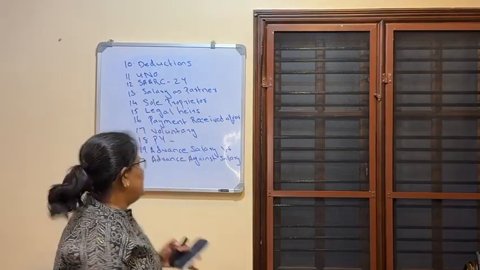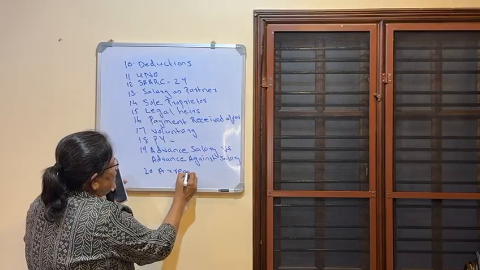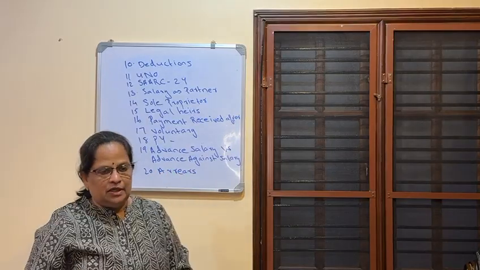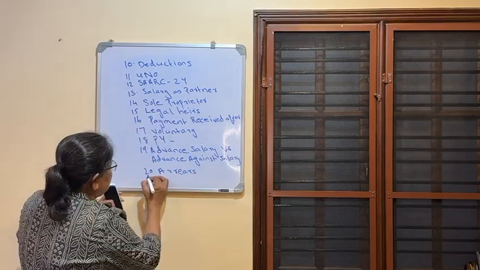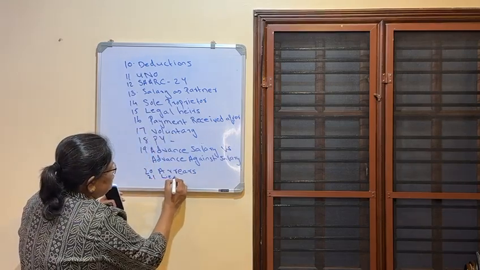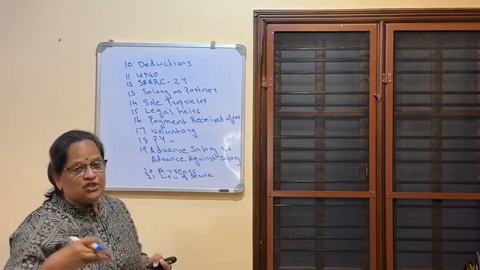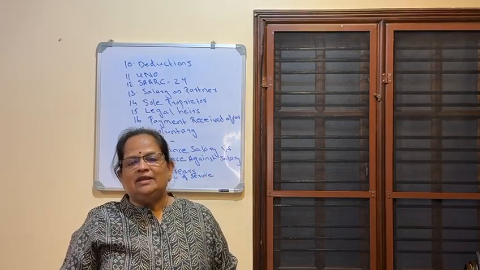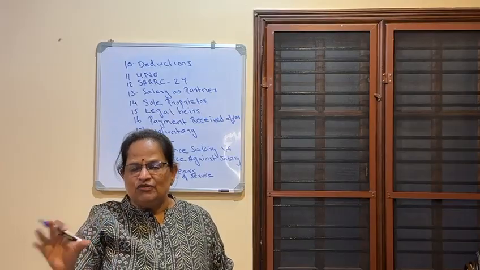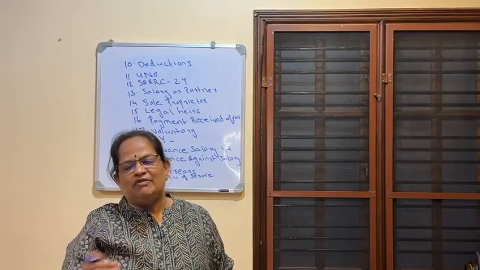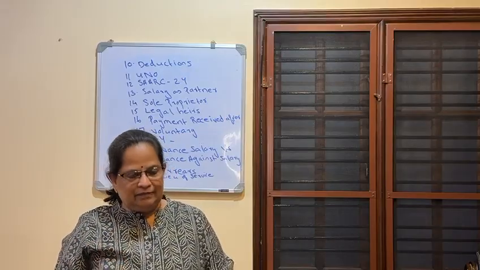Next, arrears of salary. Whatever arrears of salary you are getting, it will be taxable in the year of receipt. Now, salary in lieu of service. Sometimes you will be asked to resign from the organization. They will usually give 3 months' salary as compensation because until you find a new job, you have to support the family and all your expenses have to be met. So that will be considered as salary.